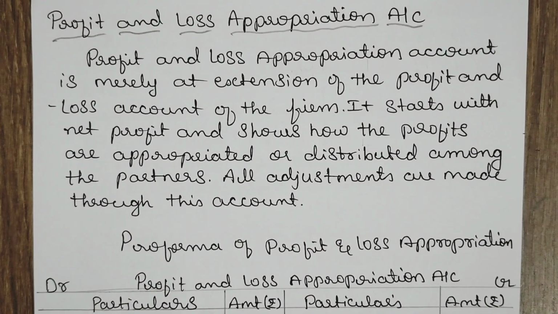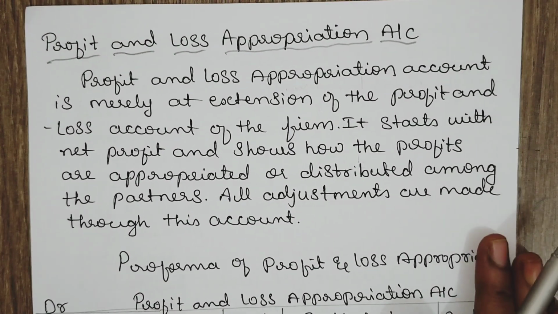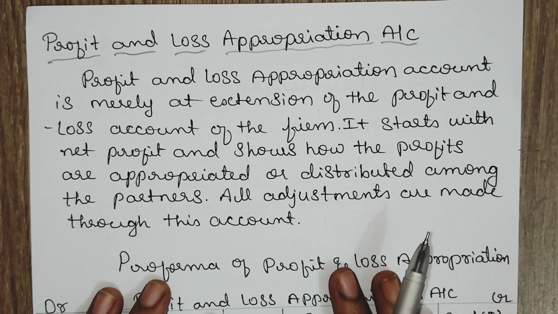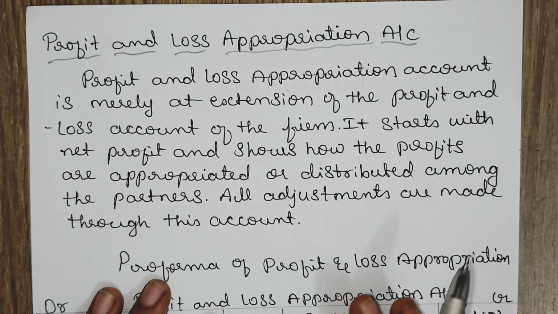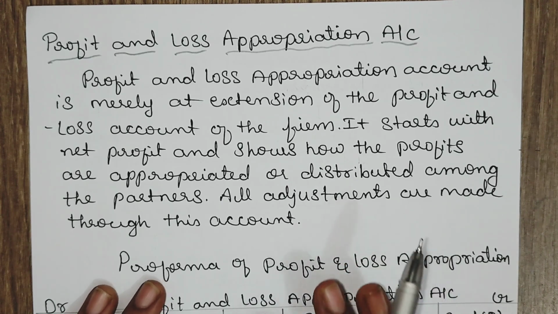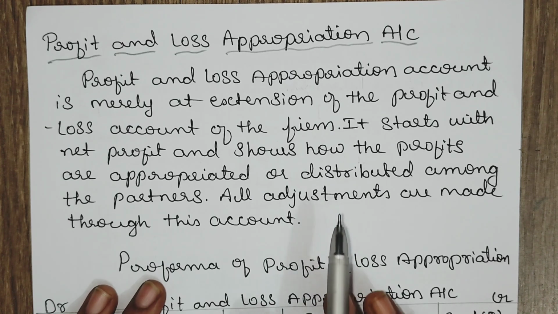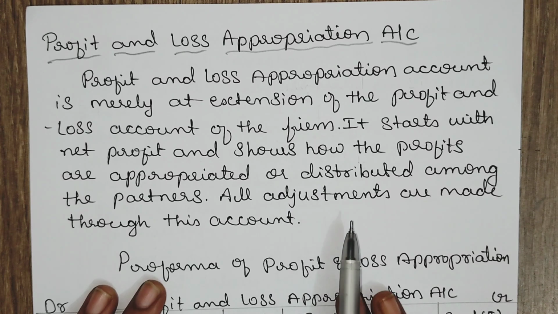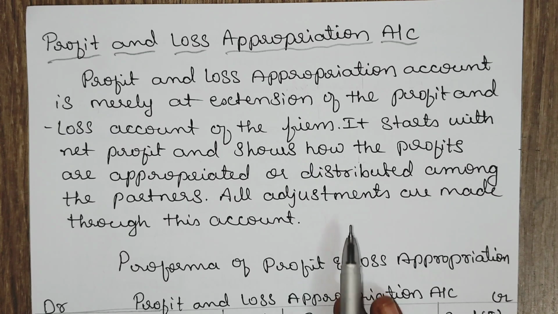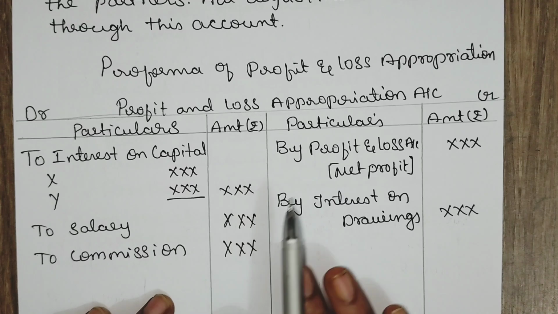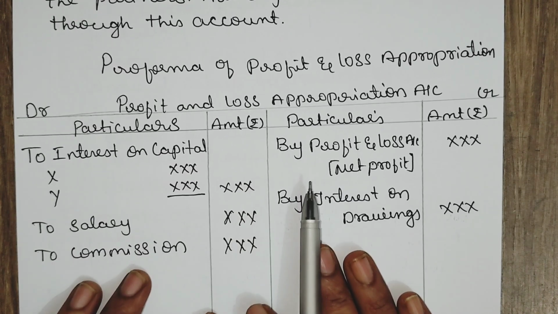Let us understand now the profit and loss appropriation account. The name itself says it: once you find out the net profit, from your profit all the adjustments and appropriations, the extension of the profit and loss account is the profit and loss appropriation account. This account shows whatever you are distributing among the partners, the adjustments from the profit, whatever you have distributed, will be shown under the profit and loss appropriation account. So this is the pro forma of the profit and loss appropriation account.